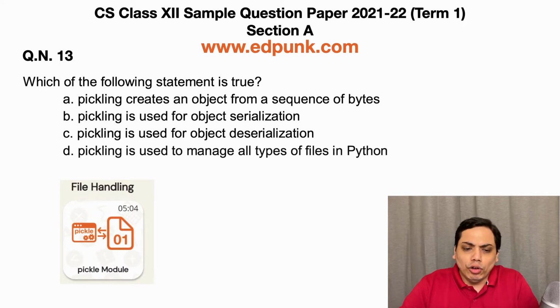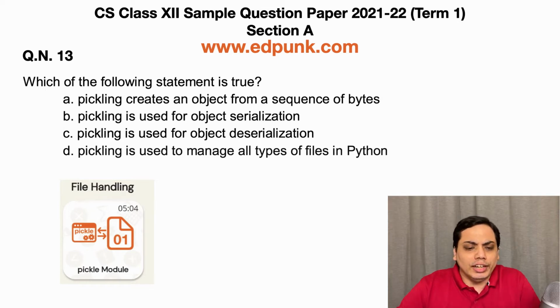So moving on to the options. The option A is incorrect because pickling creates a sequence of bytes from an object or a data structure. The statement given by option B is true because pickling is used for object serialization. Option C is incorrect as you can deserialize bytes into an object, not an object into bytes.